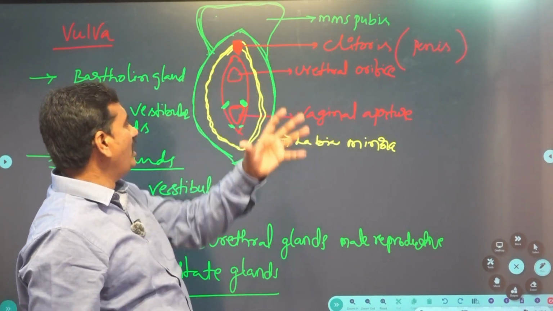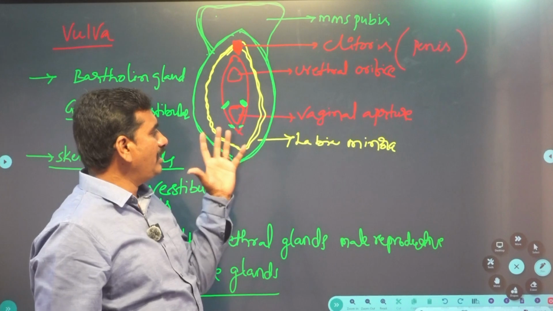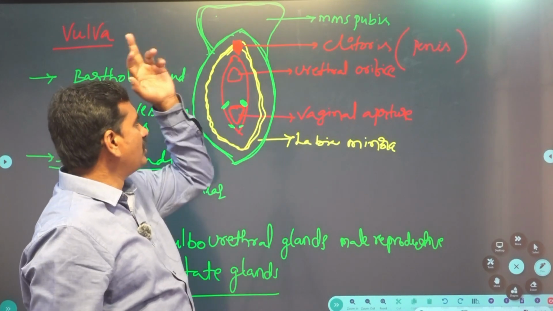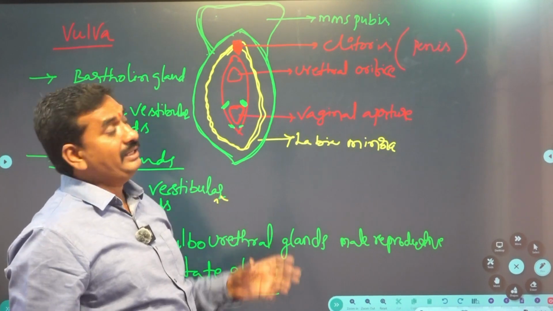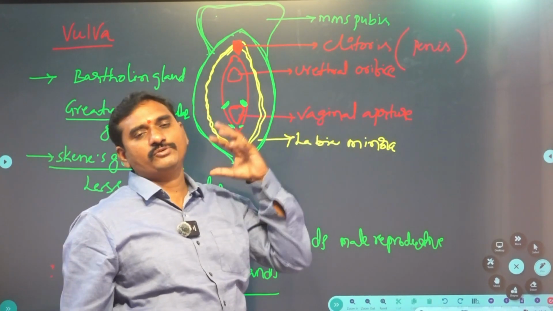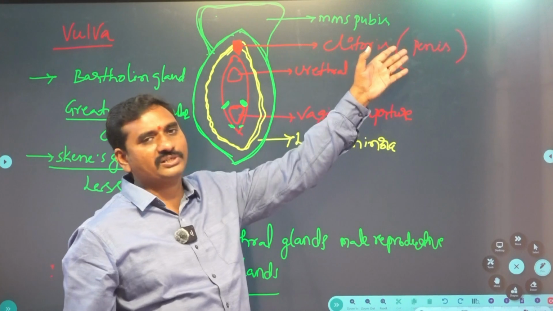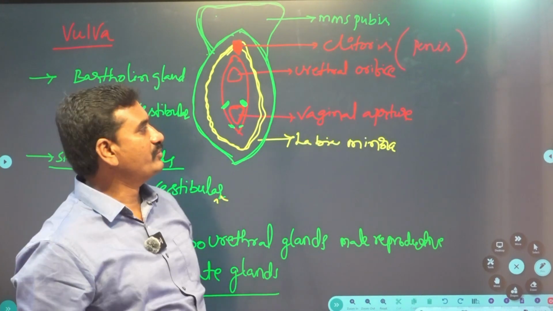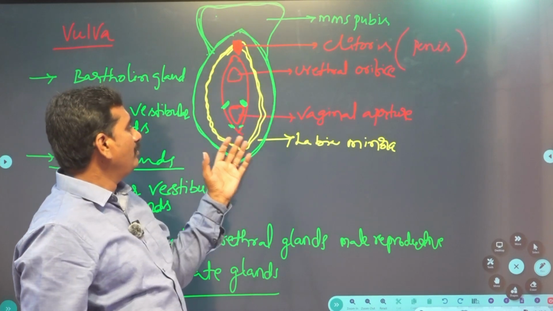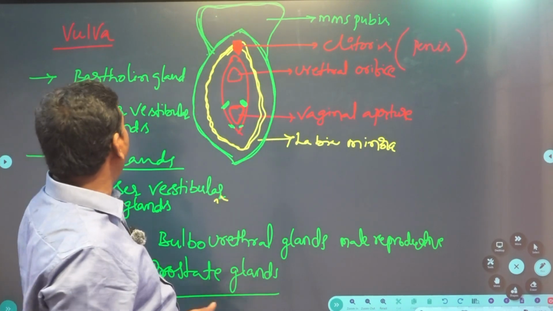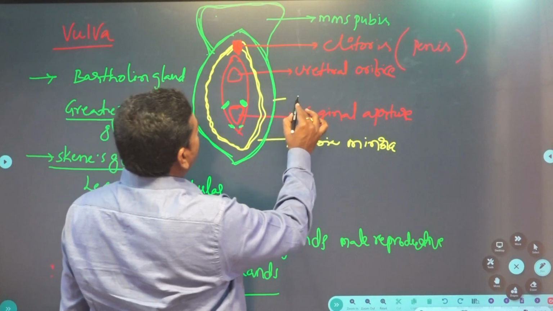It is covered by two folds called labia minora. At the junction of the labia minora, the clitoris is present. It is an erectile, sensitive structure homologous to the penis of the male reproductive system. The labia minora are also covered by labia majora.